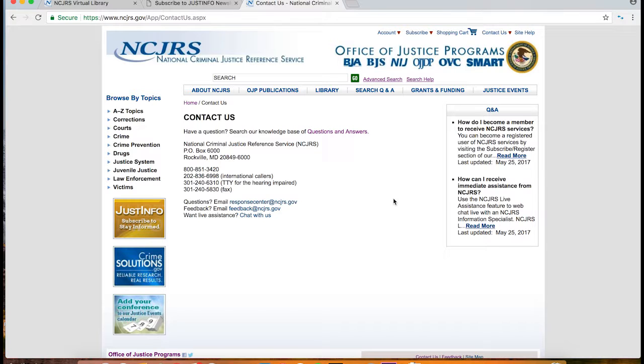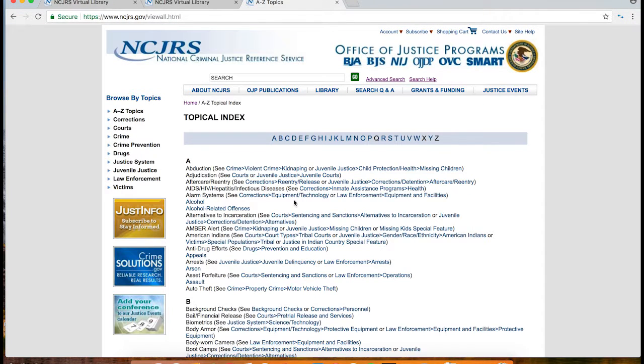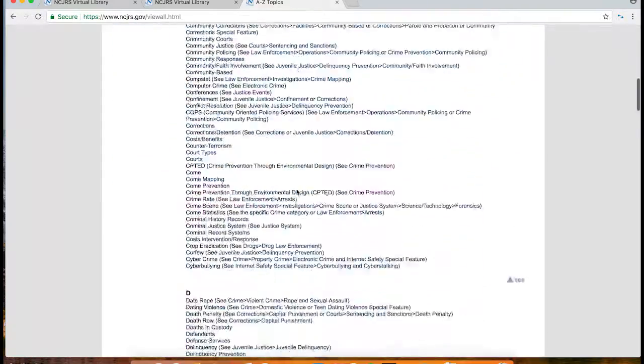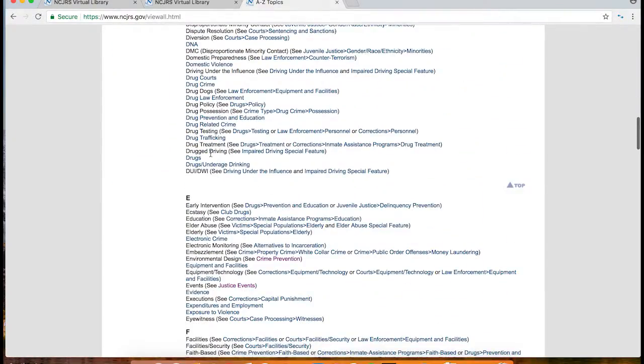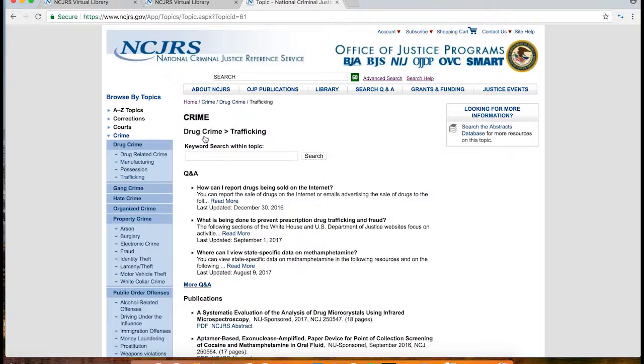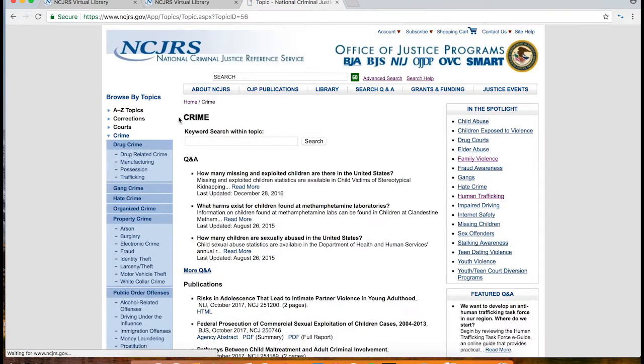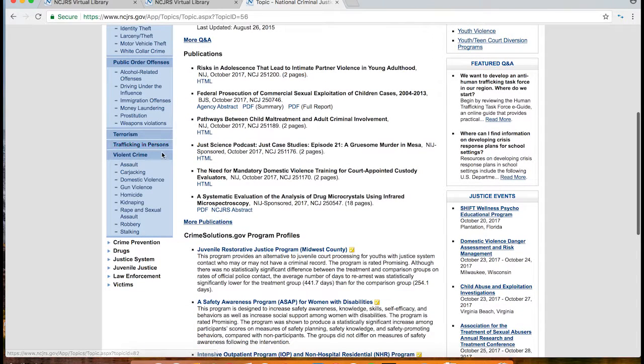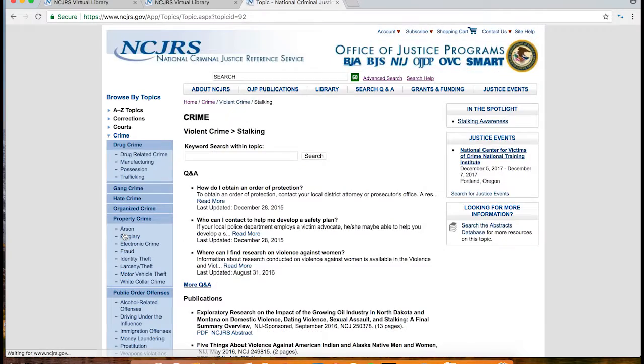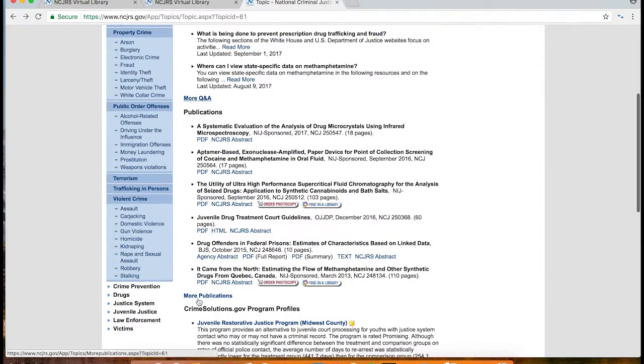Another great way to browse the site is by clicking on the left-hand side where it says Browse by Topics. You can click on the A to Z topics to see an alphabetical list of all the subjects covered within this database, or also click on any of the major topics to expand and see the different subtopics that are related to that subject.